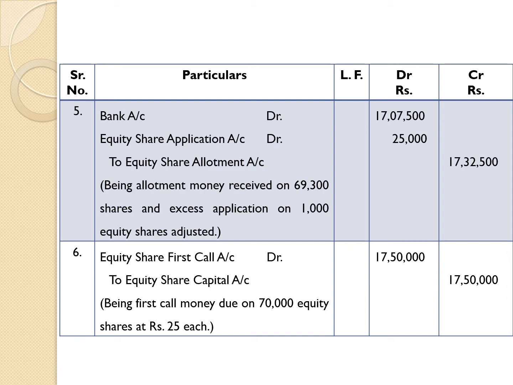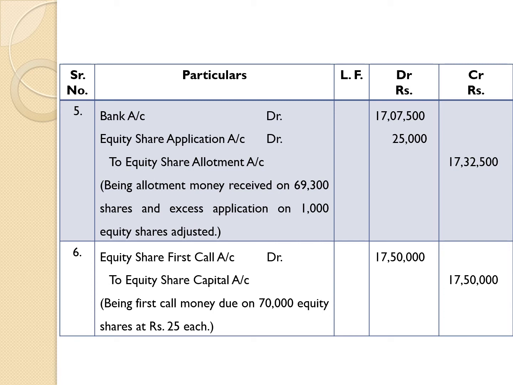So the entry: bank account debit 70 lakh 7,500, equity share application account debit 25,000, and the total of both will be credited by mentioning equity share allotment account. Therefore, to equity share allotment account 17 lakh 32,500.